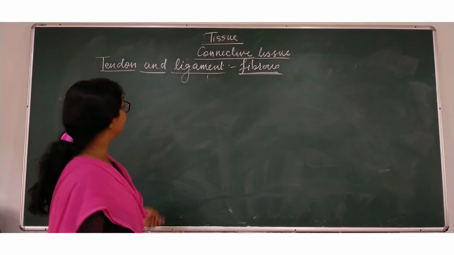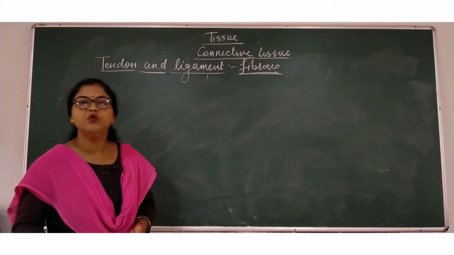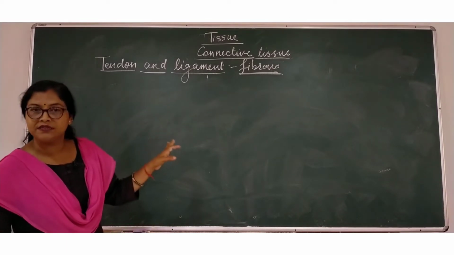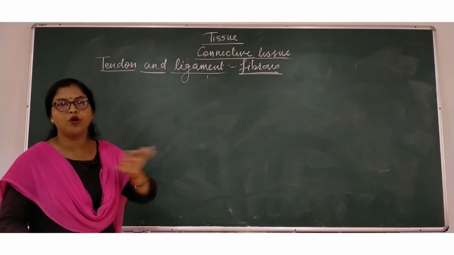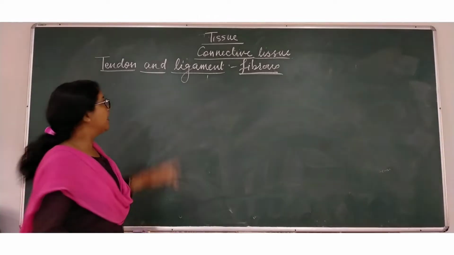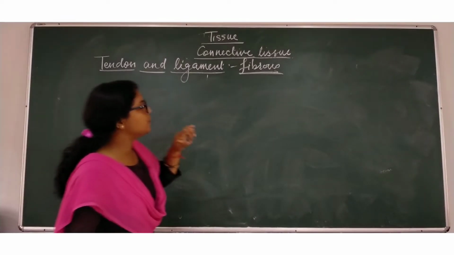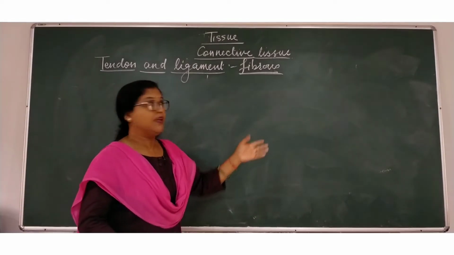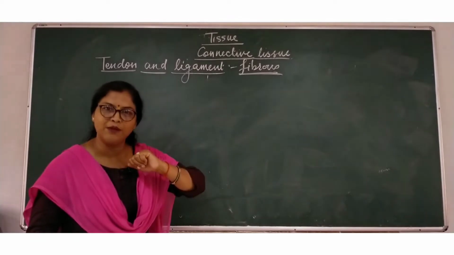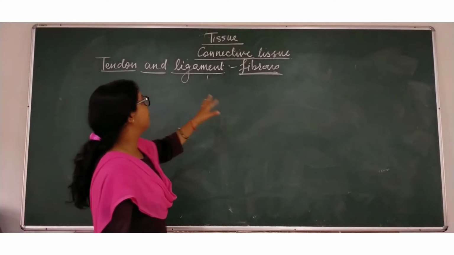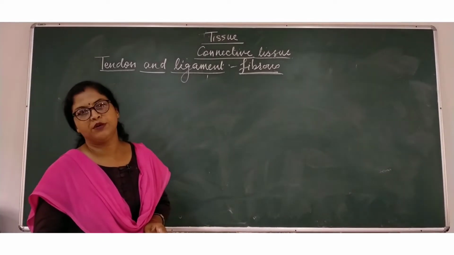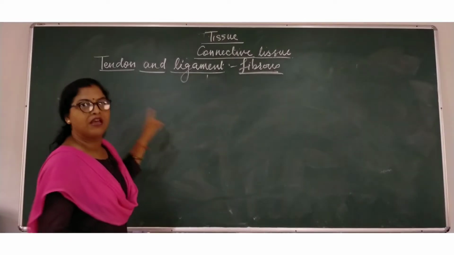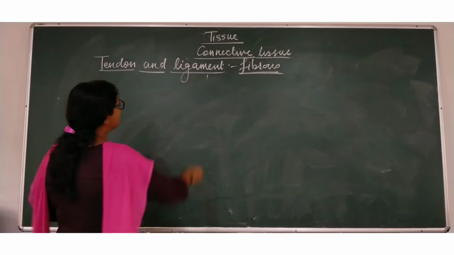So today we are going to discuss another connective tissue, and that is tendon and ligament, which is the dense connective tissue, comes under proper connective tissue. This tendon and ligaments are also known as fibrous tissue. The word only is revealing: fibrous means the tissue which are rich in fiber. So depending upon their fibrous nature, they are of two types.